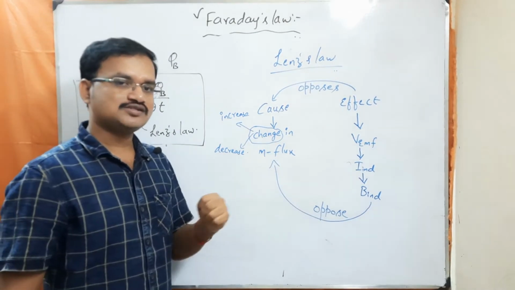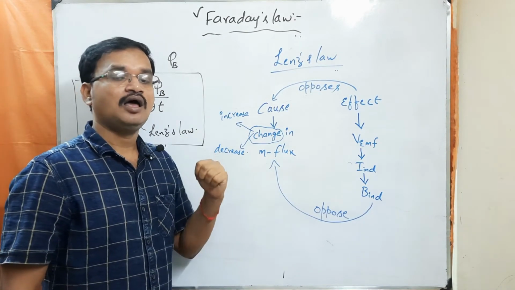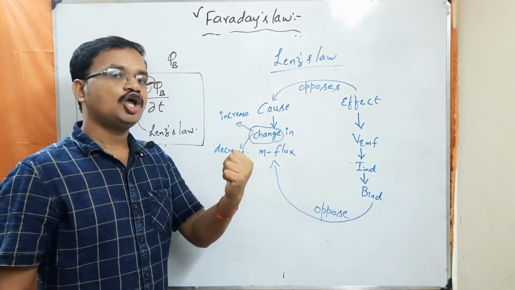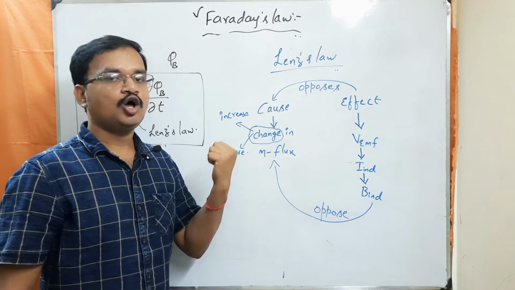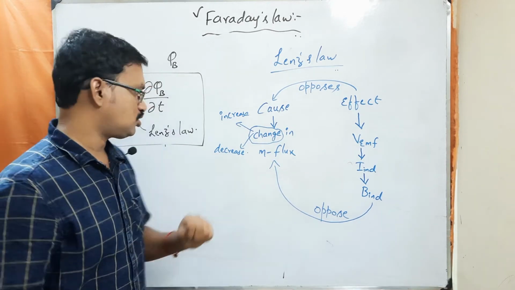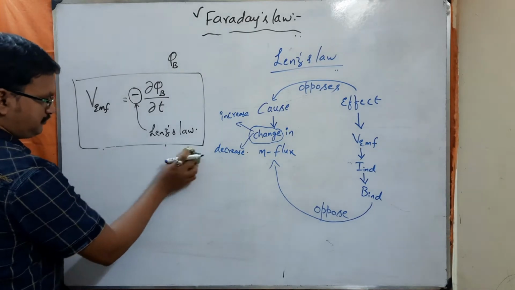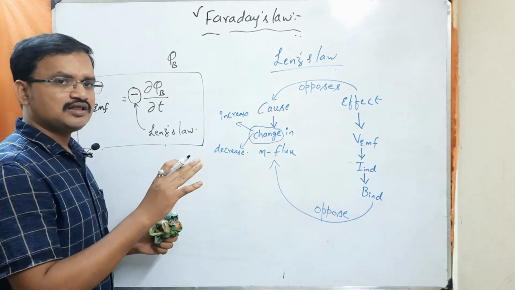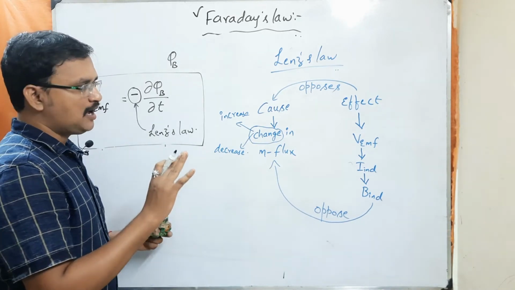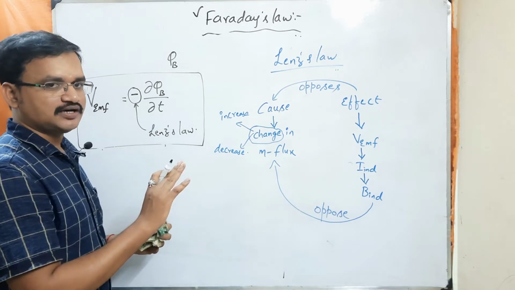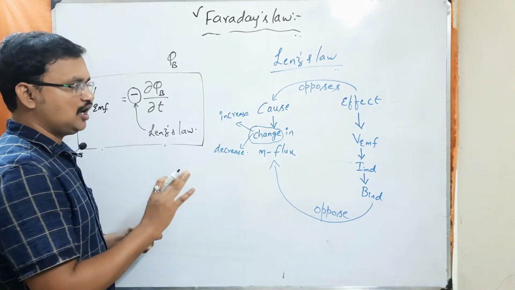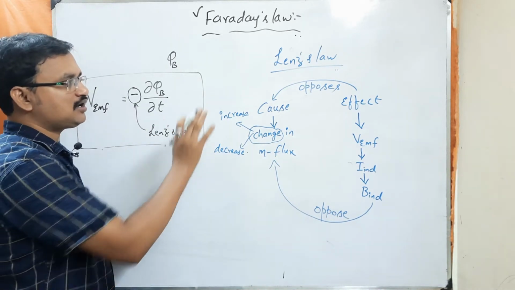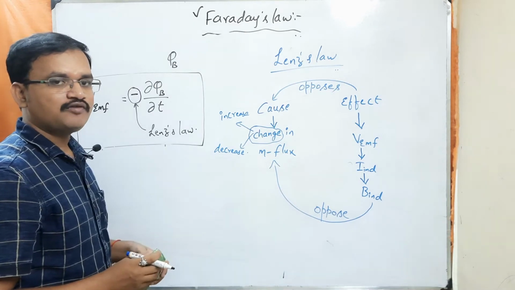So what is the application of Lenz's law? With the help of Lenz's law, we can determine the direction of the induced current that is flowing in the loop. Understood? We know that whenever there is a change in magnetic flux, current is going to flow within the loop. But we don't know the exact direction of the current. In order to determine that direction, we can take the help of Lenz's law.